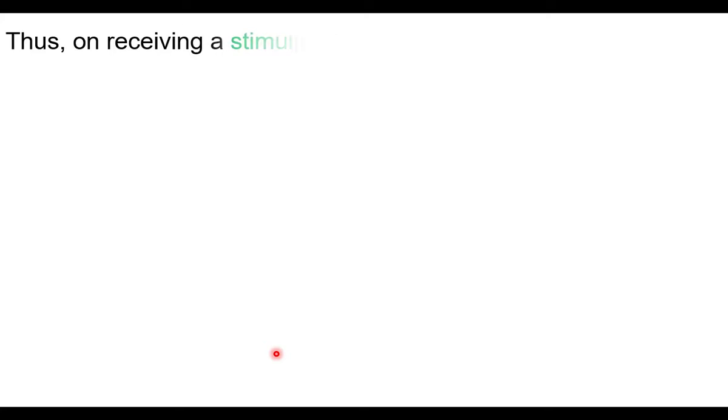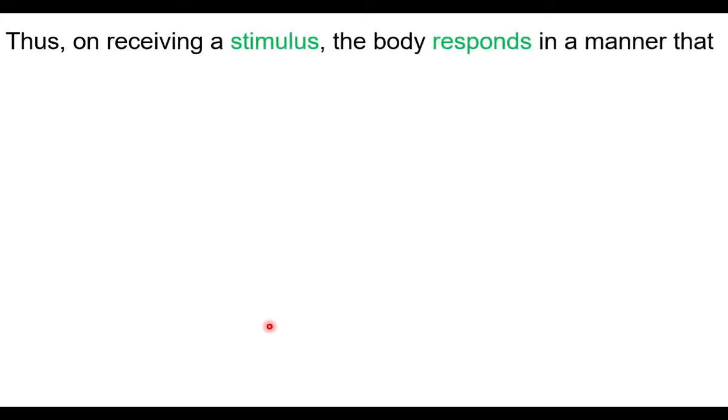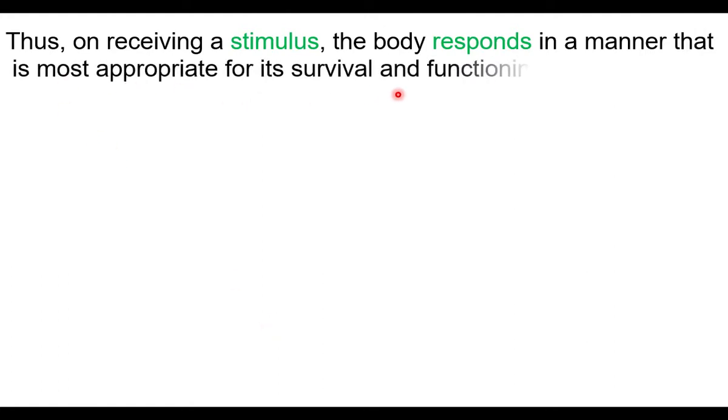Thus, on receiving a stimulus, the body responds in a manner that is most appropriate for its survival and functioning. That is most correct for its survival. Survival means living and functioning.